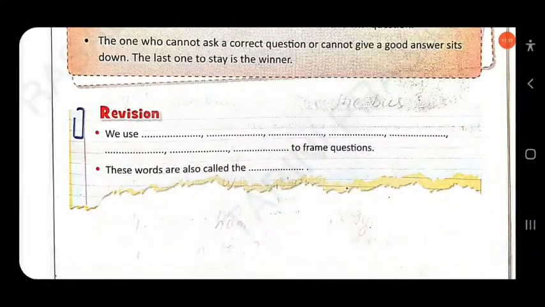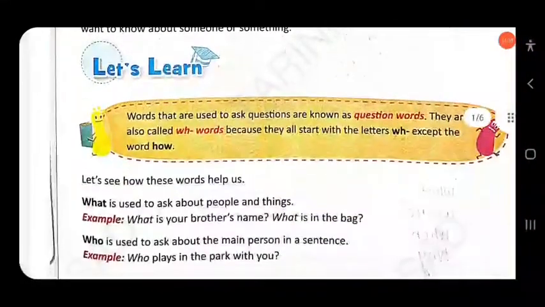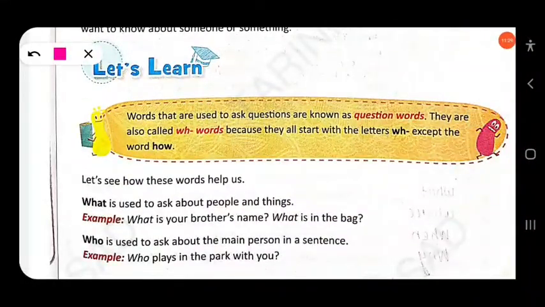Here we use what, when, why, which, how to frame questions. These words are also called the WH words. Clear? Okay, here these words are called, okay, WH words. Clear?